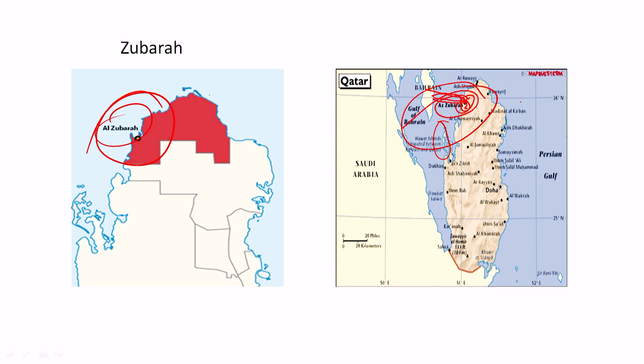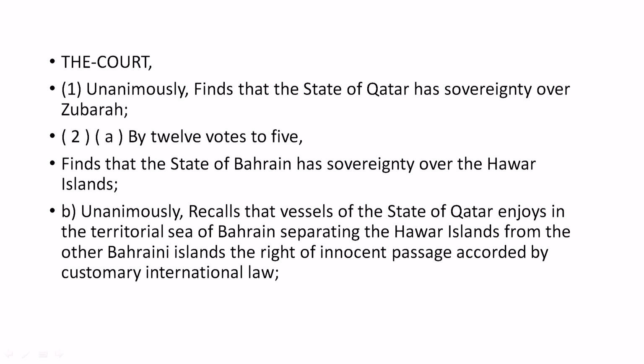Now, if you take a closer look at the map, this is closer to Qatar, but they are not part of Qatar, and as it has been decided, they belong to the state, or Kingdom, of Bahrain. The third point unanimously recalls that vessels of the state of Qatar enjoy, in the territorial sea of Bahrain separating the Hawar Islands from other Bahraini islands, the right of innocent passage accorded by customary international law.